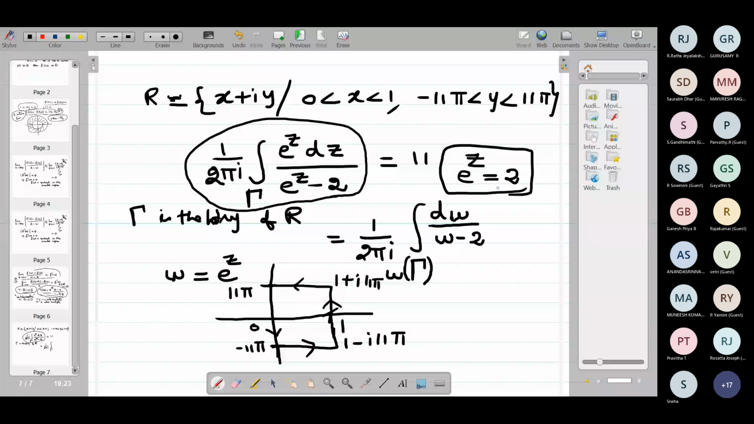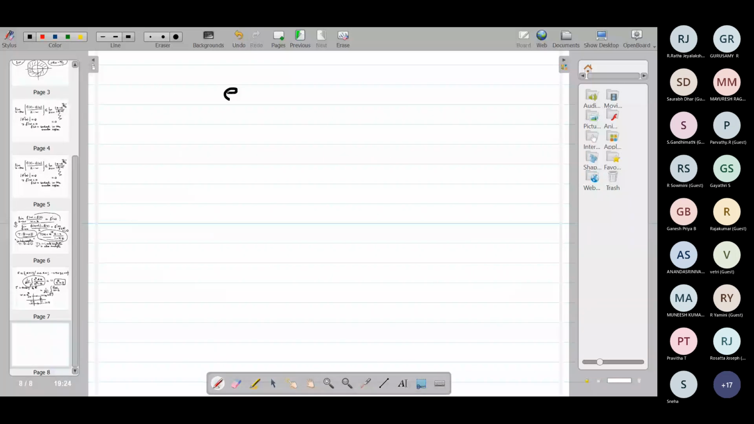How will you find the solutions of this equation? E power z equal to 2, what is z? Let me write this. E power z is equal to 2. What is z? You know this, how to solve this? z is equal to log 2 plus I times pi, argument of 2. Right?